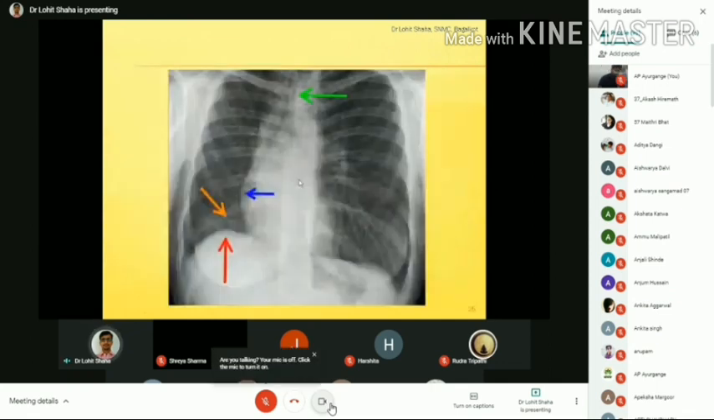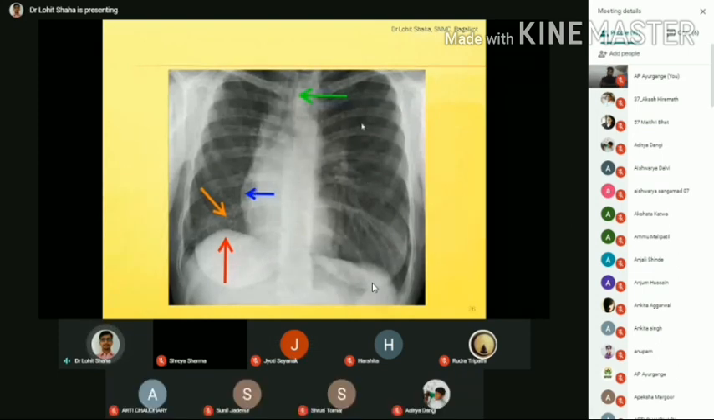Next, what is this? This is the PA view of the chest X-ray. You can see both lungs here. But here you can see the trachea is not in the midline. It has been pushed to the right side.